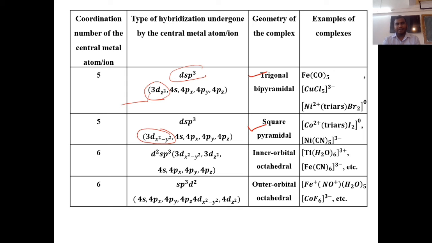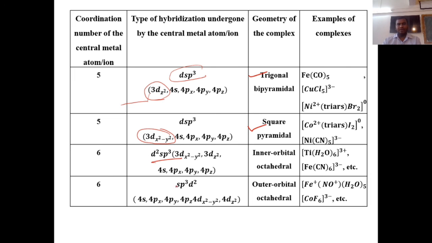Then again, if the coordination number of the metal ion is 6, that means how many ligands are attached to the metal ion? The number is 6. So 6 ligands are attached to the metal ion and form a complex. Again there are two possibilities for the geometry, whether it is inner orbital octahedral or outer orbital octahedral. Always remember, if it is an inner octahedral complex, the hybridization is always d2sp3.